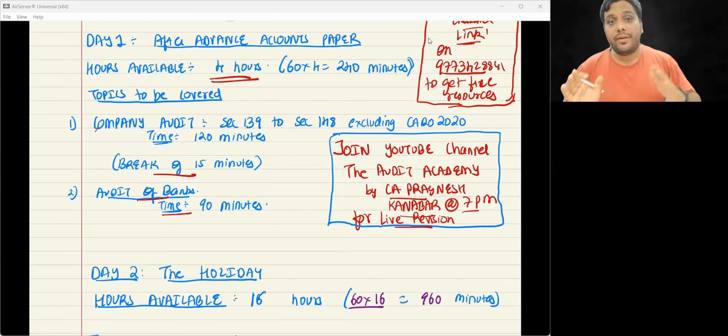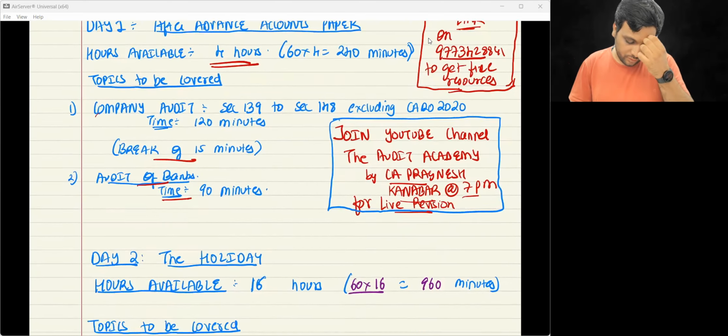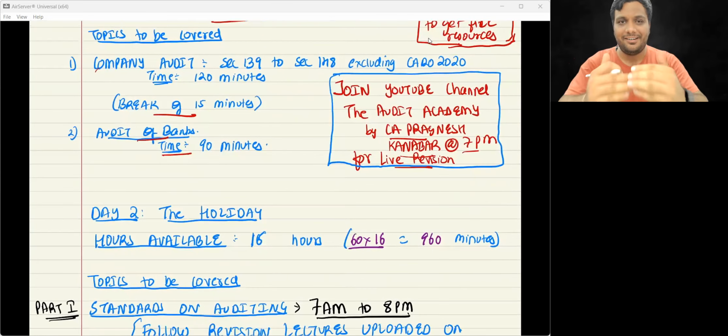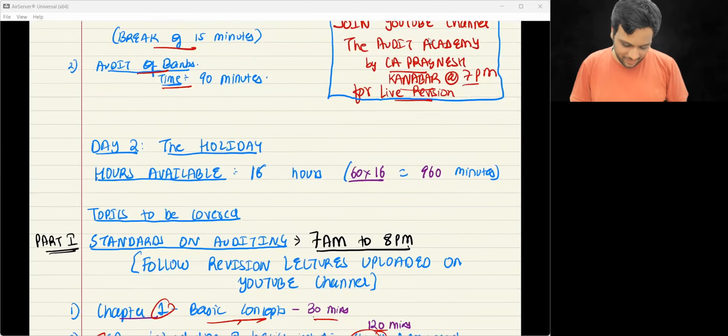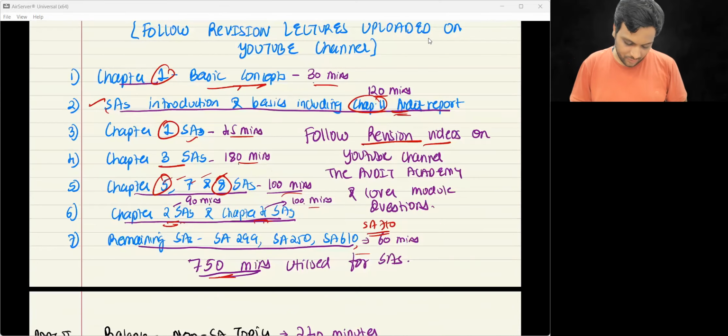Now for the students who have Advanced Accounts exemption, in that case you are in a very good position. So what you should do is please finish off company audit and audit of banks a little earlier, all right, and then spread standards across 2 days. Right, and then you can follow this particular schedule. That is how you can go ahead with this.